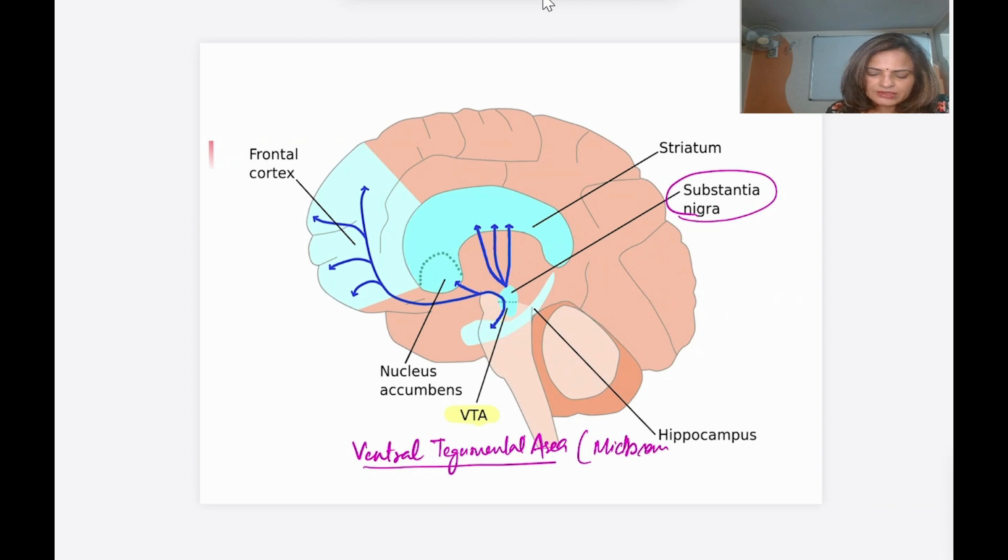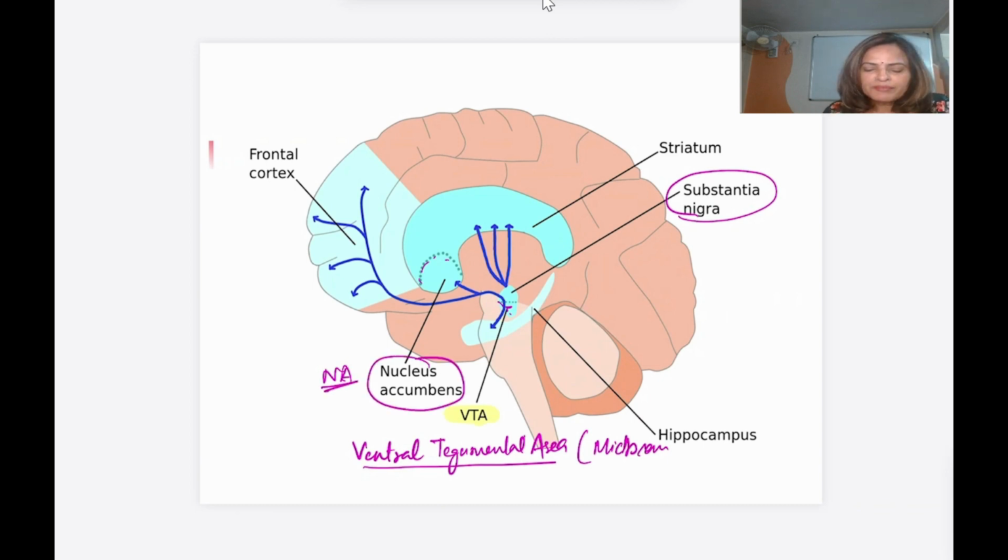You can see this blue color. Now the dopaminergic nuclei are here. From here the dopaminergic fibers project to the nucleus accumbens, which is a part of the limbic system. I'll mark this with a positive sign, making the line a little thicker.